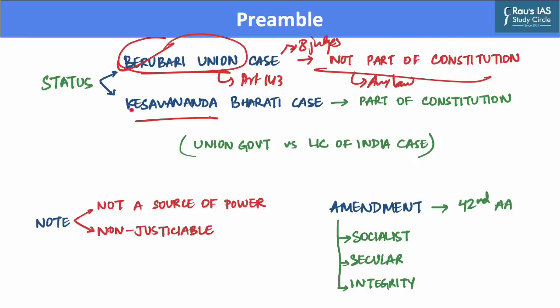However, in the Kesavananda Bharati case, a judgment was delivered by 13 judges of the Supreme Court. And in this case, the Supreme Court rejected the earlier opinion of the Berubari Union judgment. And it observed that the preamble is of extreme importance. And in this regard, the Constitution of India should be read and interpreted in the light of the grand and noble vision which is expressed in the preamble.